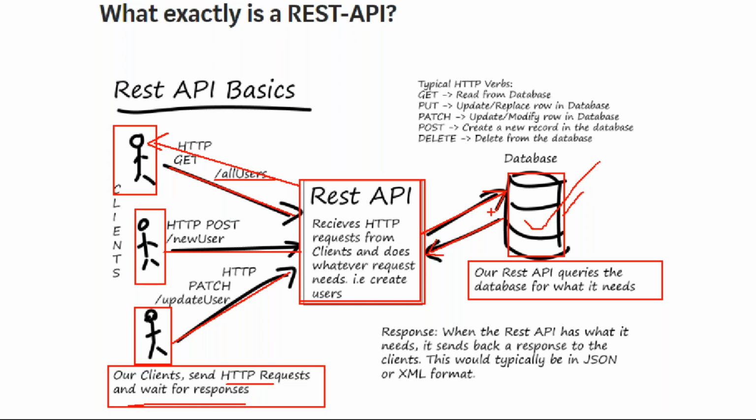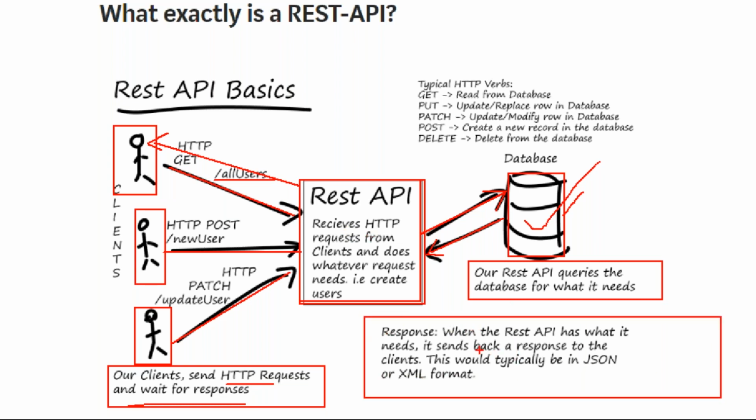So here the client sends the request and waits for the response, I told you. After getting the response, it is given to the client. That response is always in the form of JSON. When the client sends an all-users related request, my REST API has one URL to get all users. To get all users, one API URL is there.